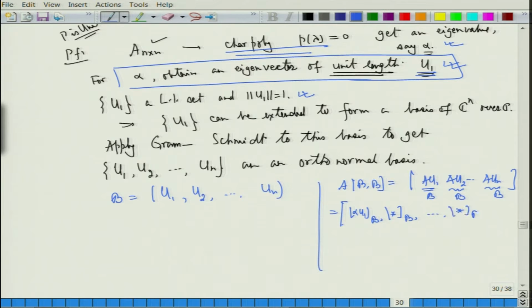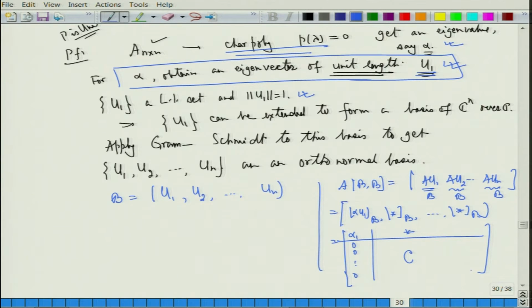So, alpha u1 is nothing but alpha, 1 0 0 0, fine. I do not know what the rest are, so there will be something here and there will be a matrix C here that I get, fine.